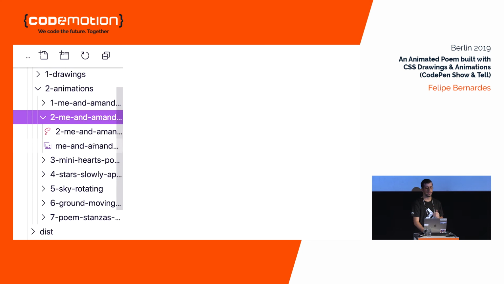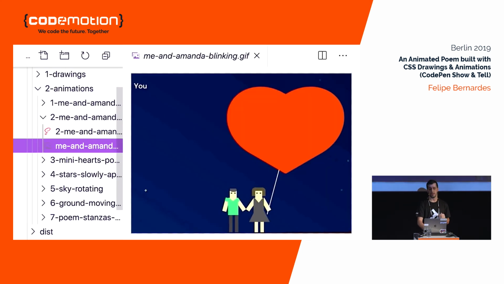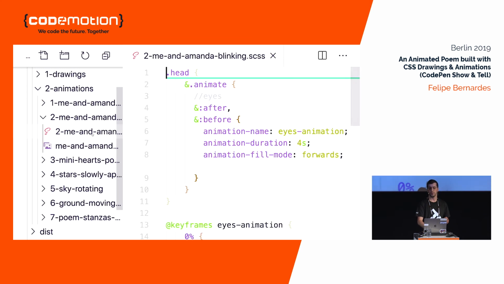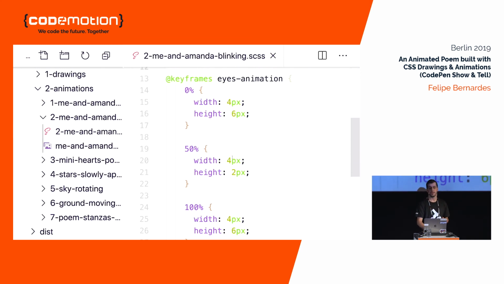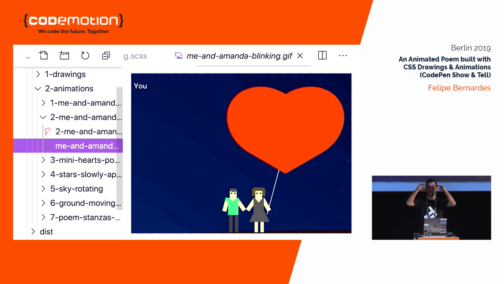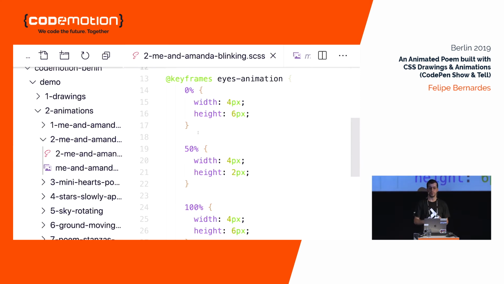So now the animation of me and Amanda blinking. If you pay attention to our eyes, we are blinking right after the start of the animation. Okay, how do we do that? The same thing. But now, if you notice the animation, we blink and then open our eyes back. So instead of having from and to values in the keyframes, we are determining a percentage of the moments of the animation.